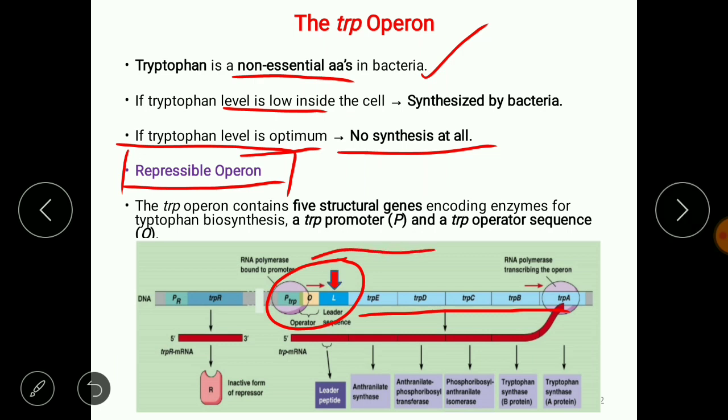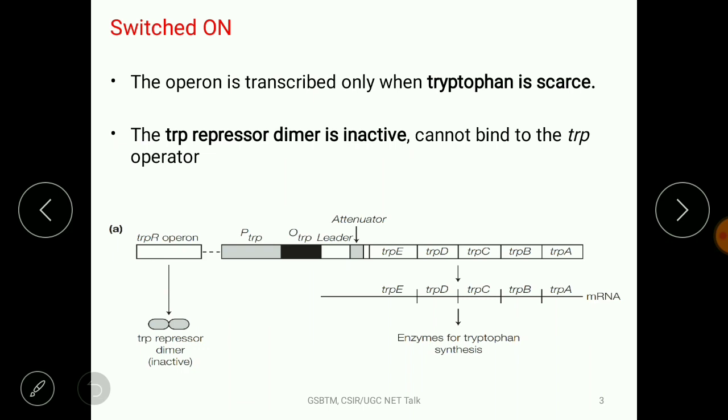And this entire operon is regulated by a protein which is called a repressor protein. The repressor protein is synthesized by a separate gene called the trpR gene, having its own promoter. So this operon is switched on or off depending upon the level of tryptophan only.